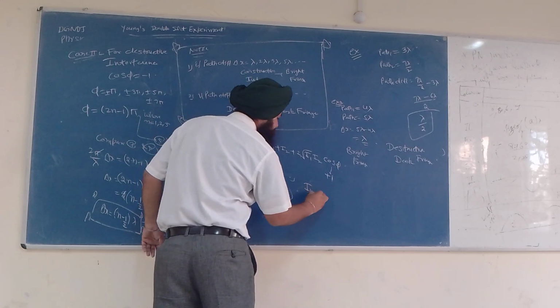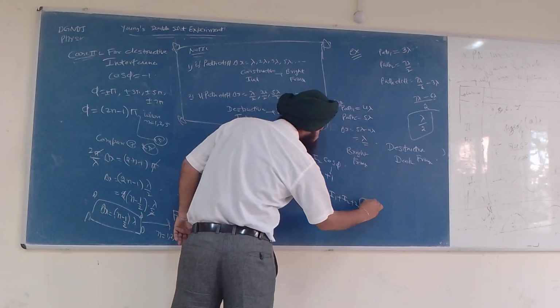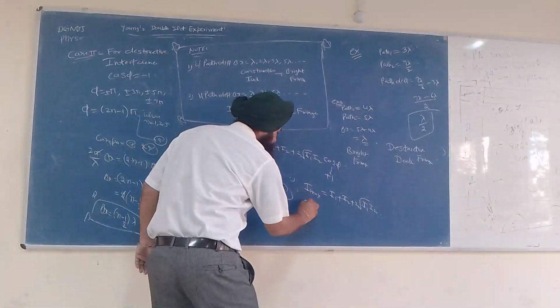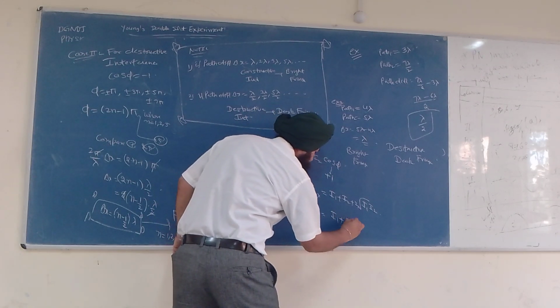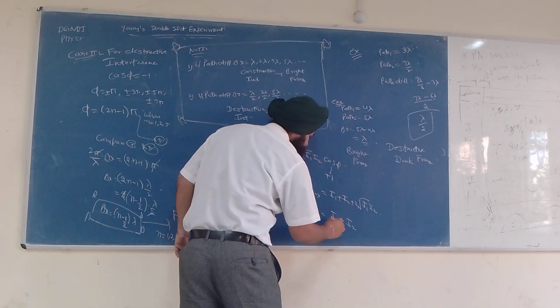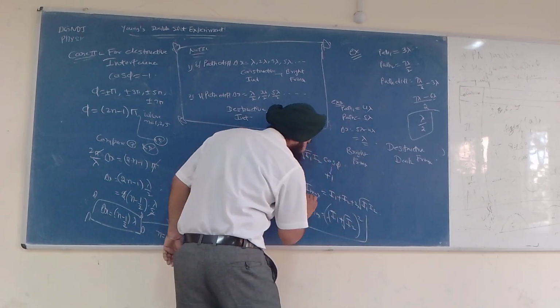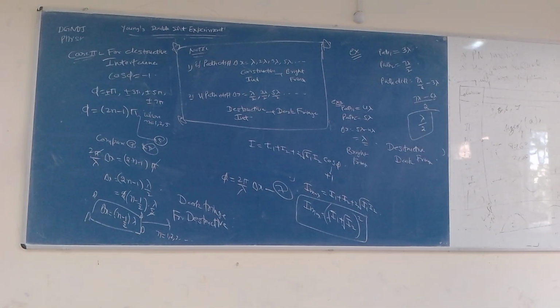So I maximum will be equal to I1 plus I2 plus 2 root I1 into I2. So this is the formula: I maximum is equal to (square root of I1 plus square root of I2) whole square.